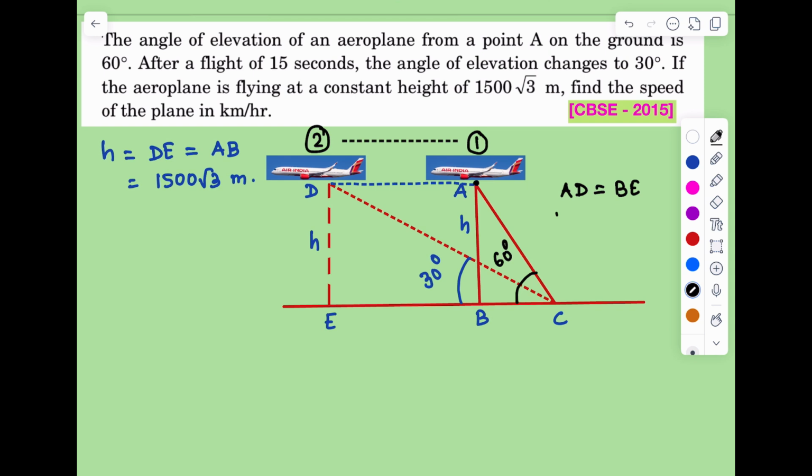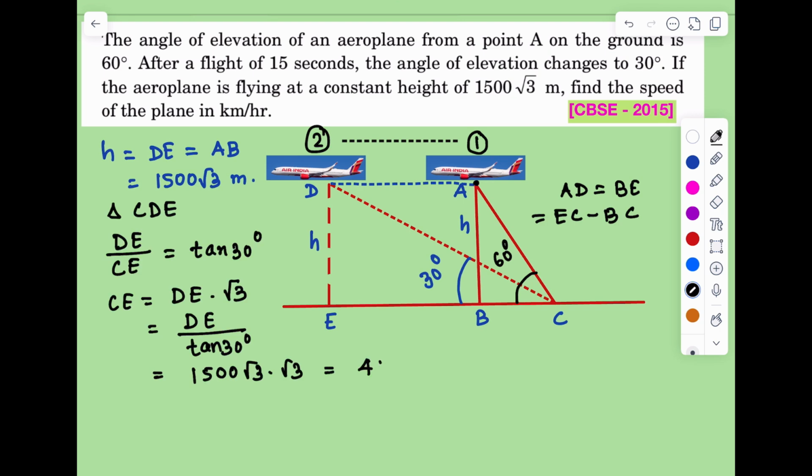DE divided by CE is equal to tan 30 degree, or CE is equal to DE by tan 30 degree, or DE into root 3, because if we take the value of tan 30 degree as 1 by root 3, CE is equal to DE into root 3, and the value of DE is 1500 into root 3 multiplied by root 3.